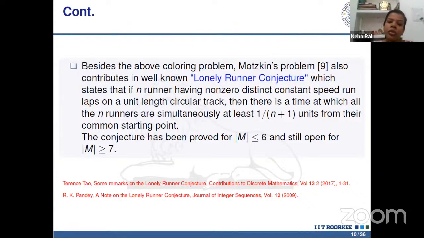So each runner becomes lonely at some time t, and this conjecture has been proved for 6 or fewer runners and is still open for 7 or more runners.